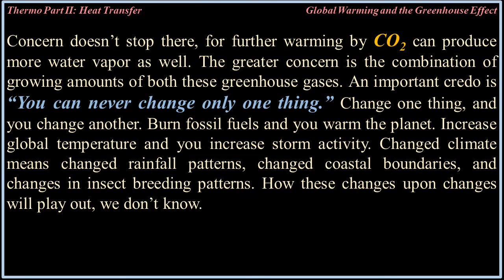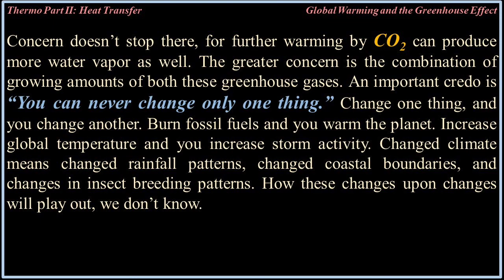Concern doesn't stop there, for further warming by CO2 can produce more water vapor as well. The greater concern is the combination of growing amounts of both of these greenhouse gases. An important credo is you can never change only one thing. Change one thing and you change another. Burn fossil fuels and you warm the planet.